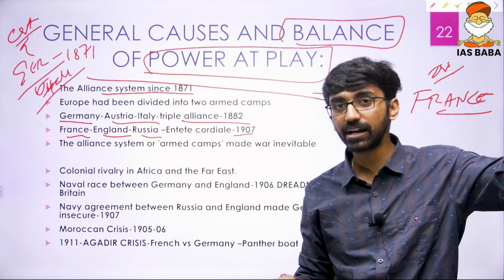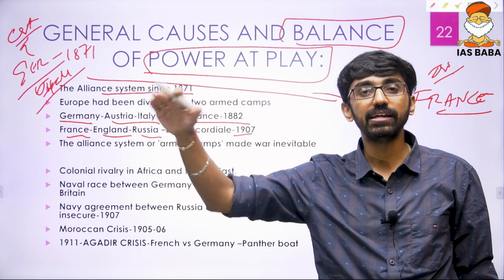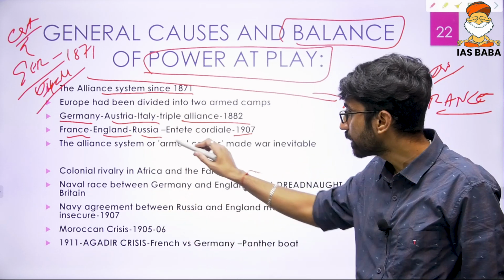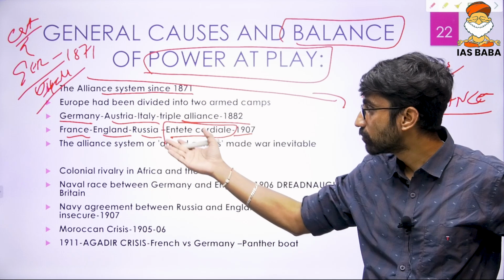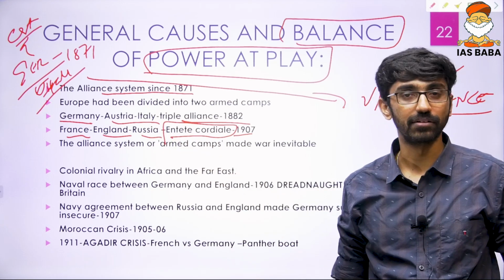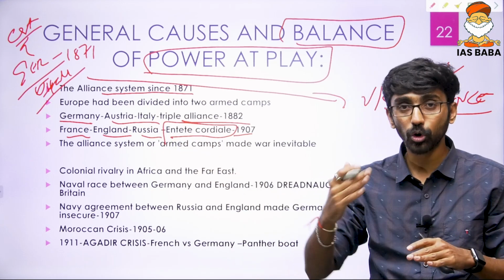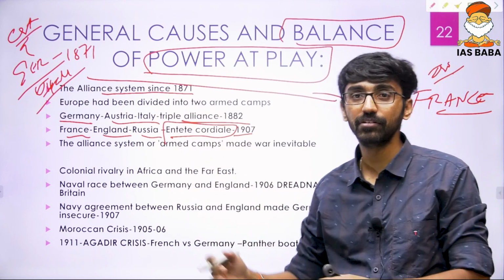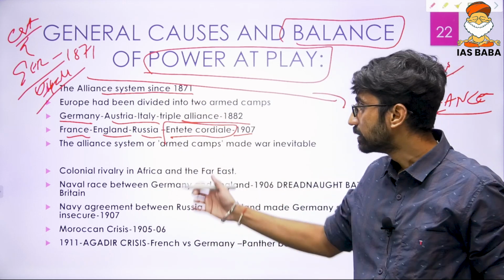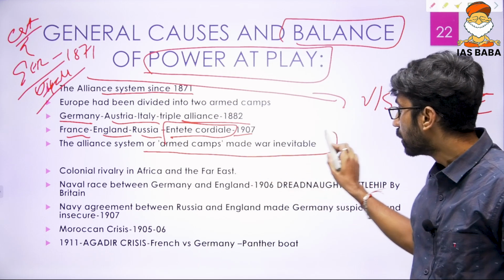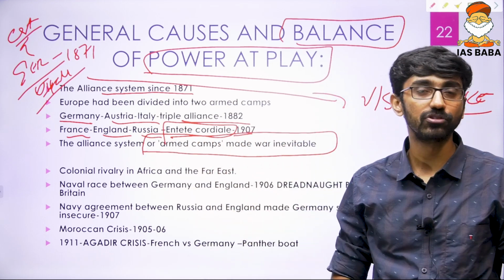That is Germany, Italy and Austria, then again France, England and Russia. It can be called the Entente Cordial, the cordial relationships between Russia, England as well as France by 1907. This growing alliance system since 1871, since the German unification, made the war inevitable, according to some historians.